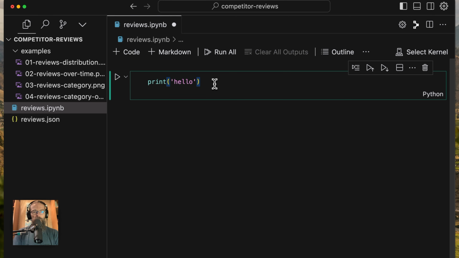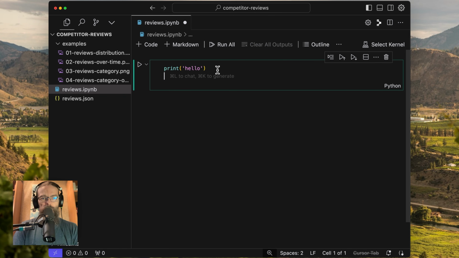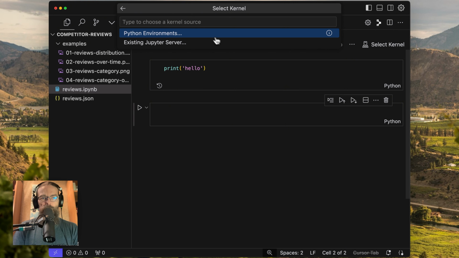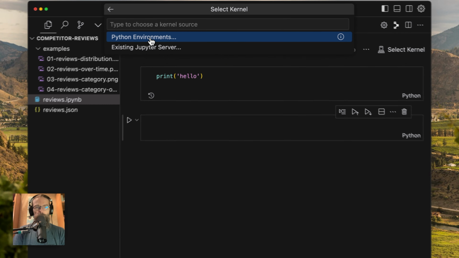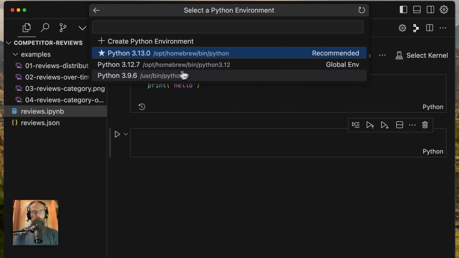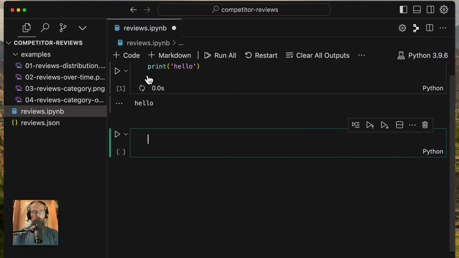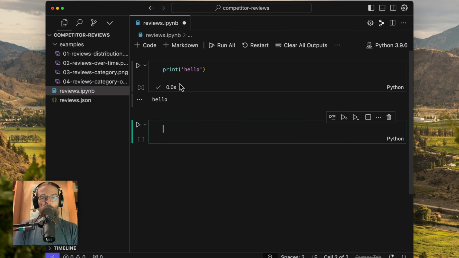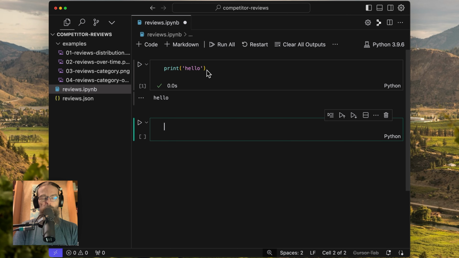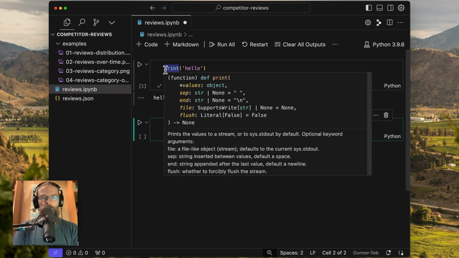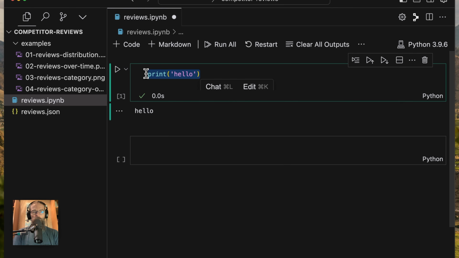We're going to get AI to do that for us. But I'm just going to run this, because the first thing it's going to do if I hit Shift Enter is ask me to pick my Python environment, or whether I have Jupyter installed already. So I'm going to pick my Python environment. I happen to know 3.9.6 is what I have installed, so I'll pick that one. Then it's going to execute this cell. This is how notebooks work: you write some code, execute that code, and it gives you the output.